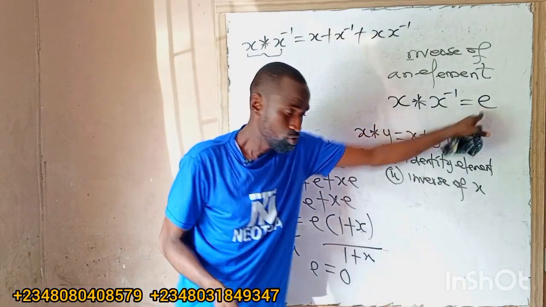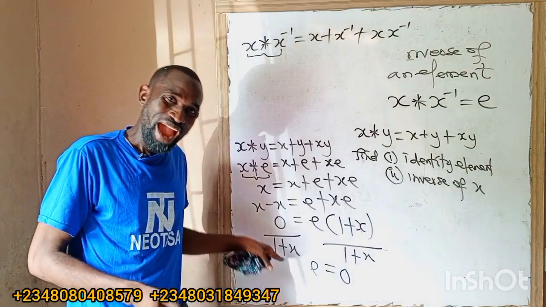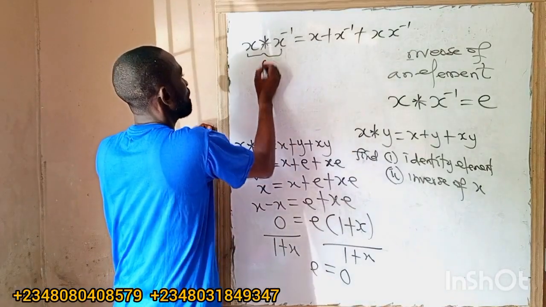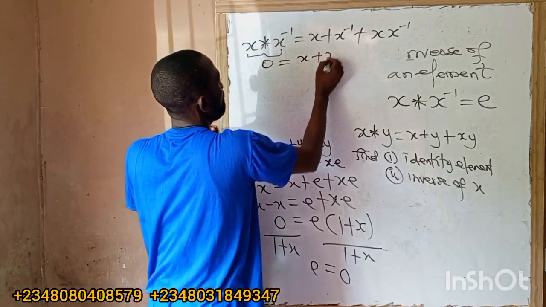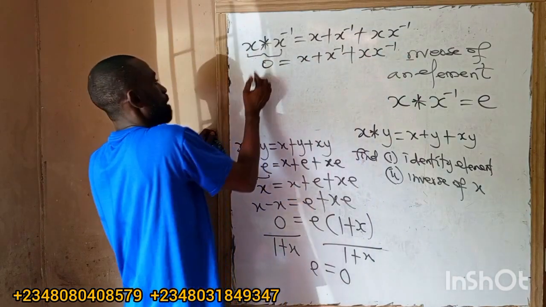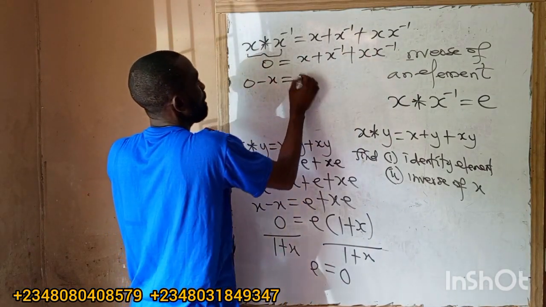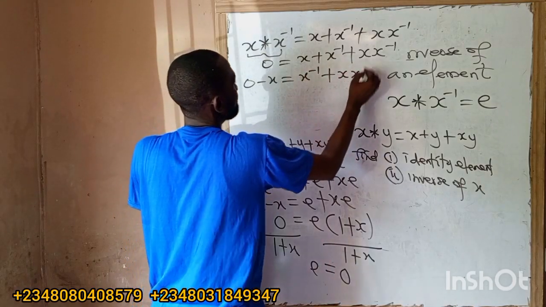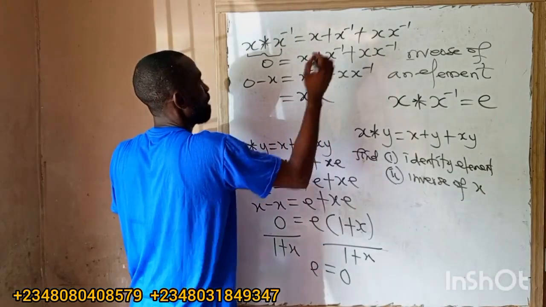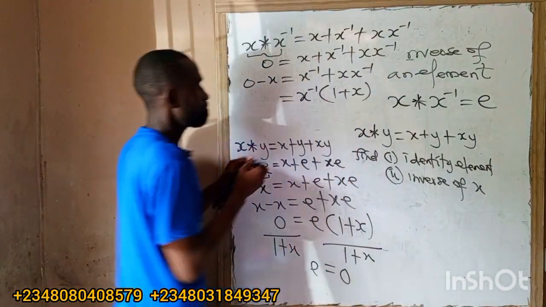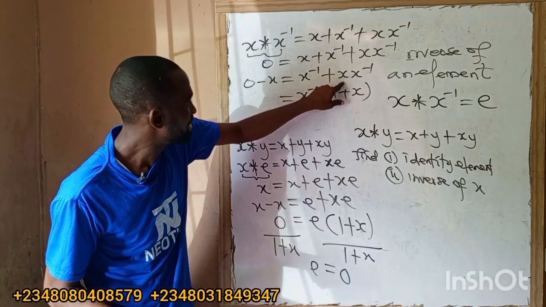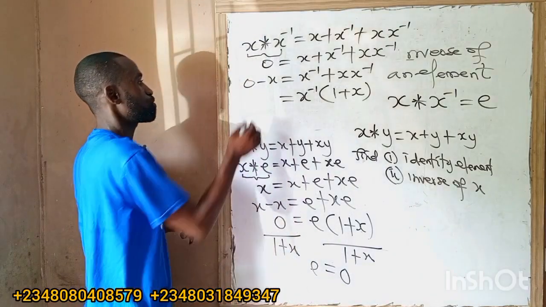Anytime I combine an element with its inverse, I must have identity. So before I get the inverse, I must know the identity element first. But here, we've solved that. Identity is 0. So here, we now have 0, just what now? S plus x inverse plus x inverse. Or collect like terms, I have 0 minus x is equals to x inverse plus x inverse. So what do I have here? I'll factor x inverse out. X inverse, we have what? 1 plus x. X inverse times 1, x inverse, times plus x inverse, okay? Because what now? Minus x.